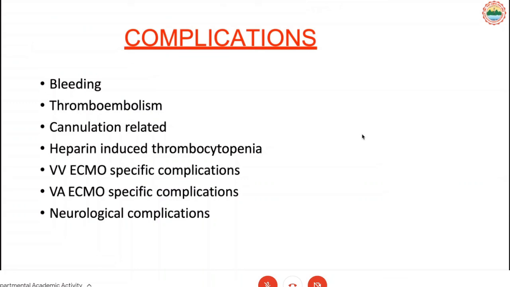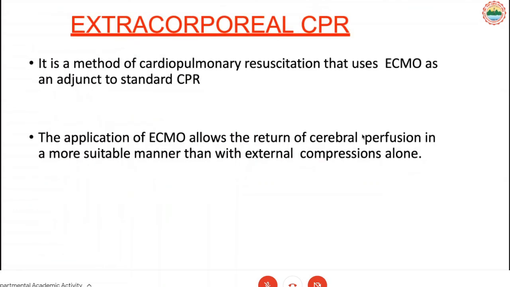A specific complication associated with veno-venous ECMO is recirculation of blood, when blood goes from the draining system and again returns to the return circuit when both cannulae are together. So it's a complication of veno-venous ECMO. Other neurological complications occur especially in cases of thromboembolism.